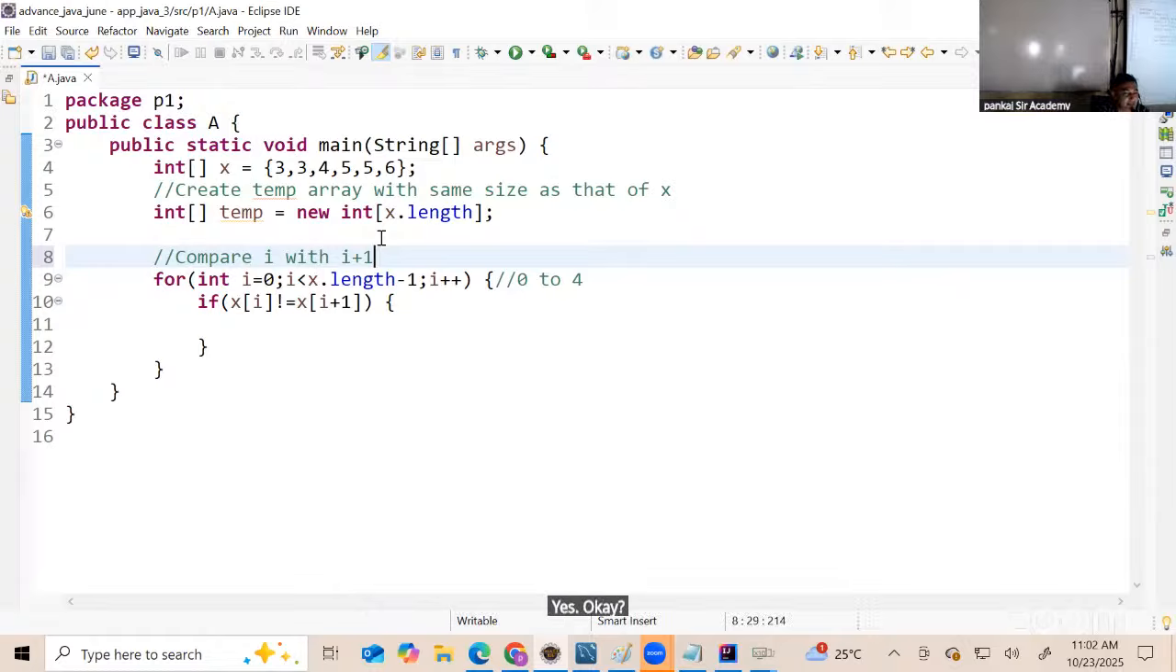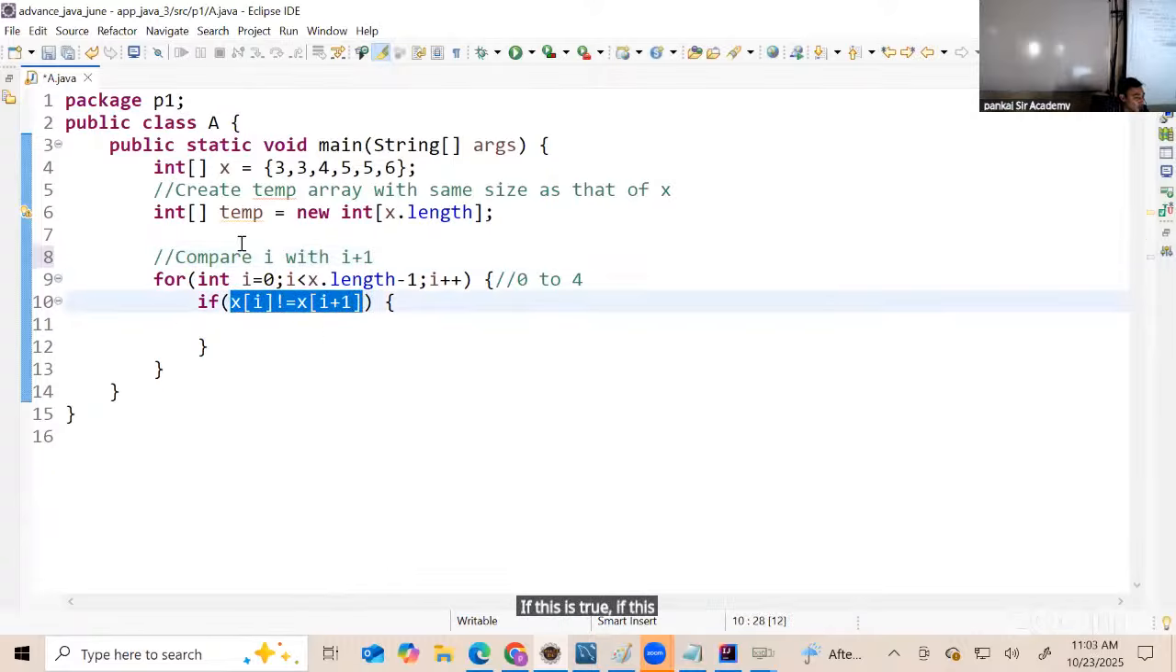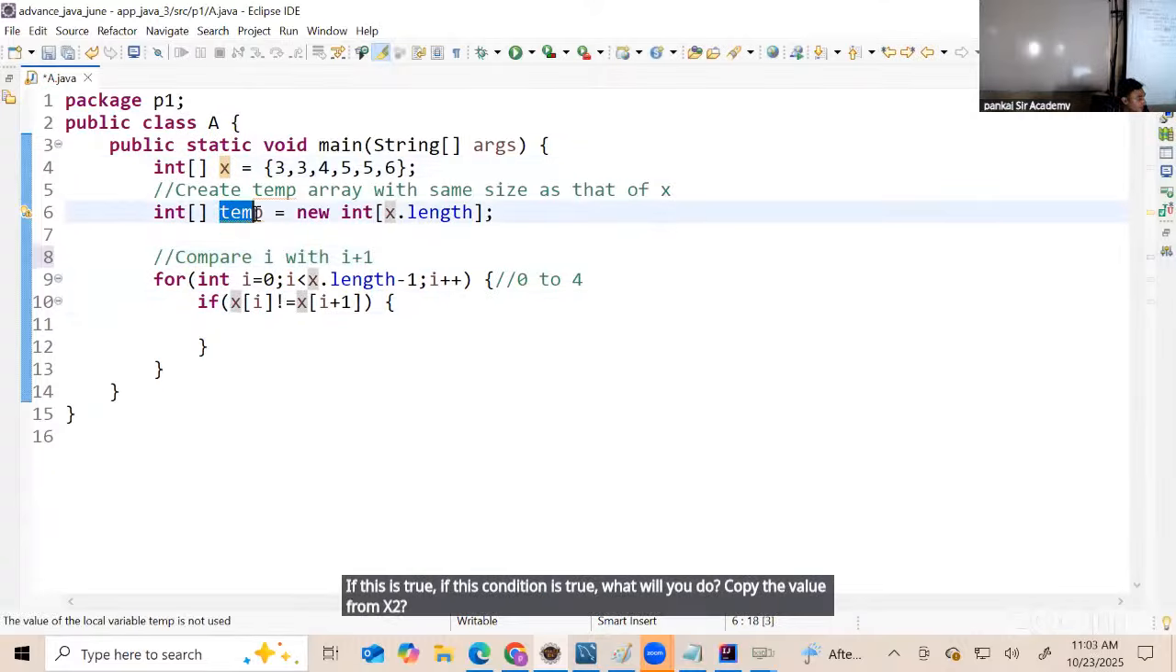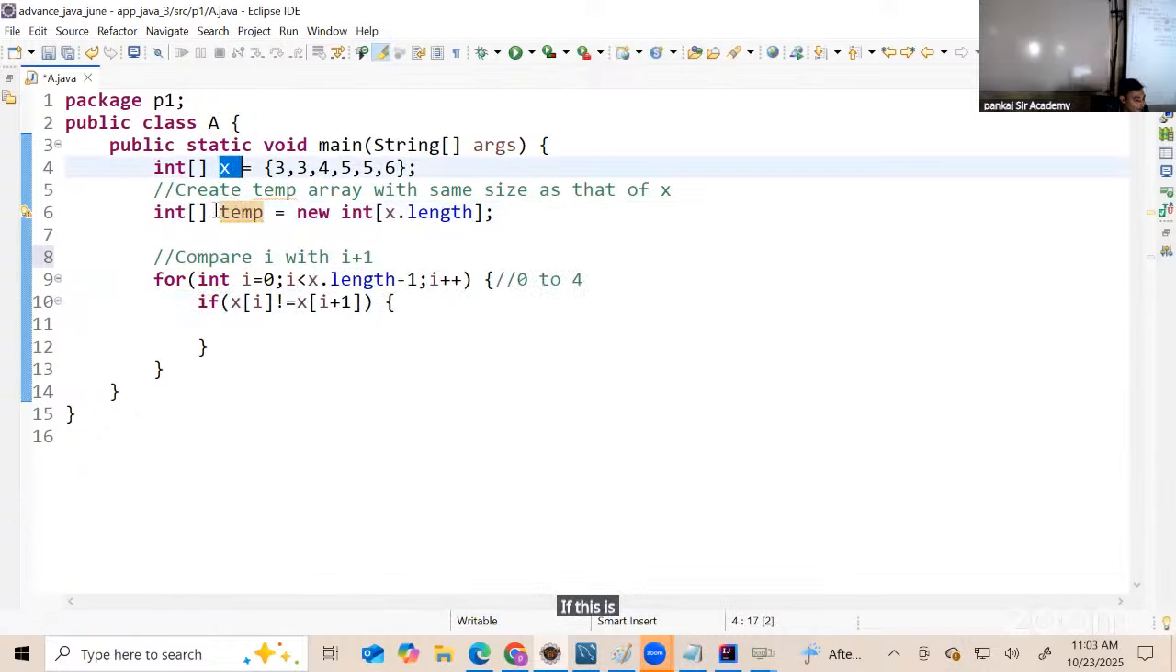Okay? Please write down. Look at this program. Is this clear? Shall I continue further? What is the next logic? If this condition is true, what will you do? Copy the value from x of I. If this is true, copy the value from x of I.